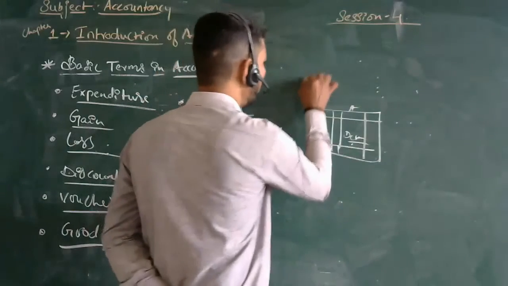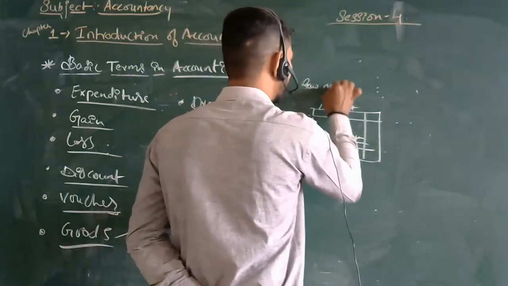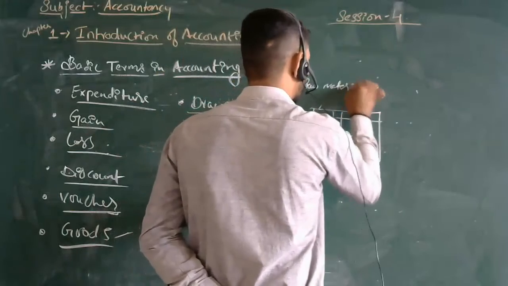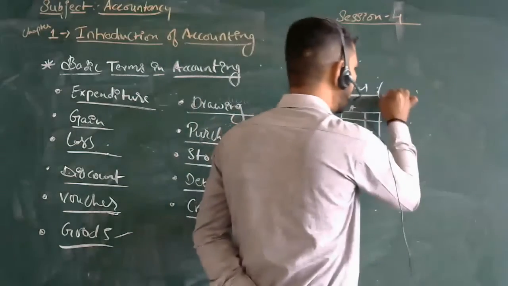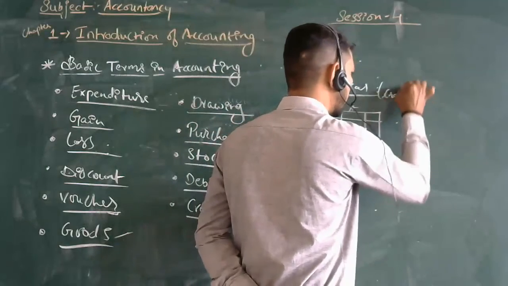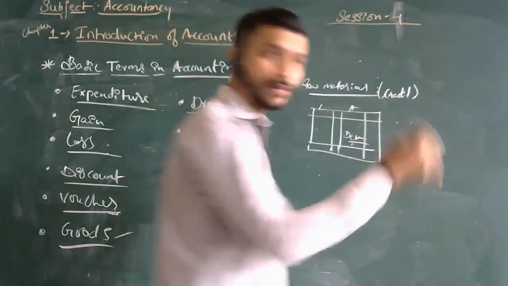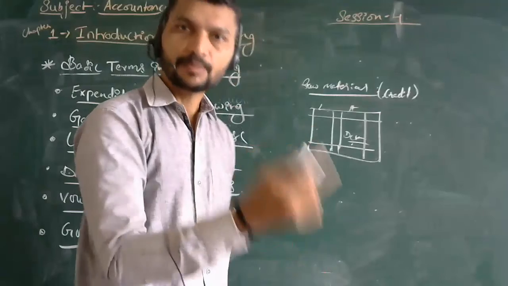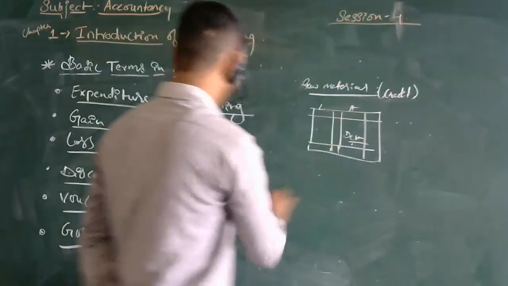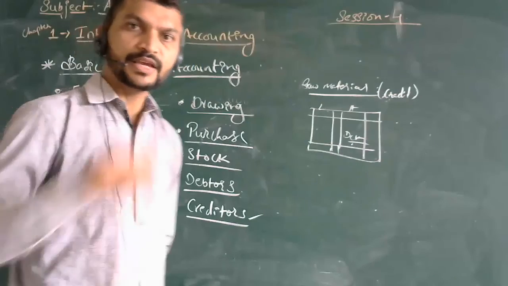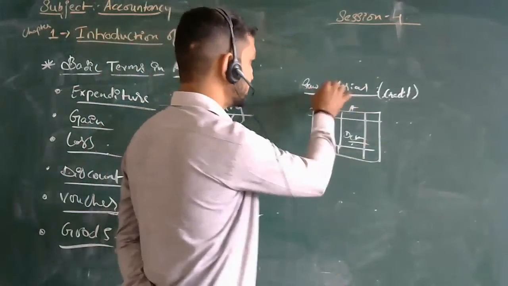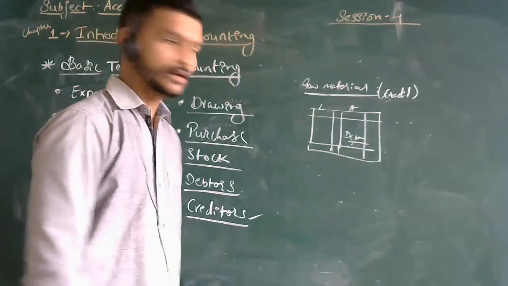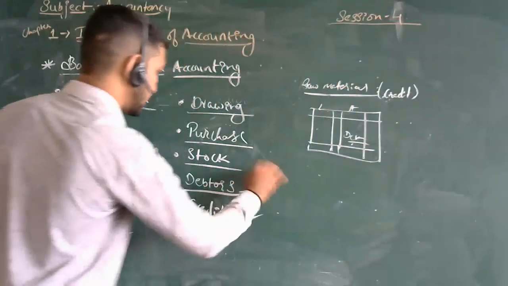It may be for raw material. If we have purchased it on credit from another entity or person, we will be a debtor to them, meaning we have to pay them the amount for purchasing these goods. Okay, this we call a creditor.